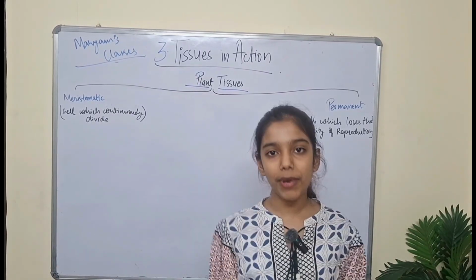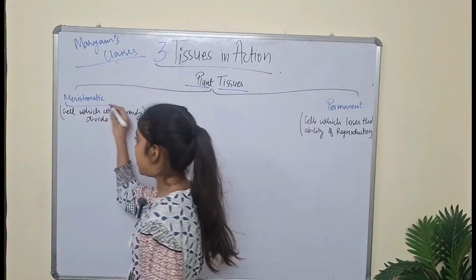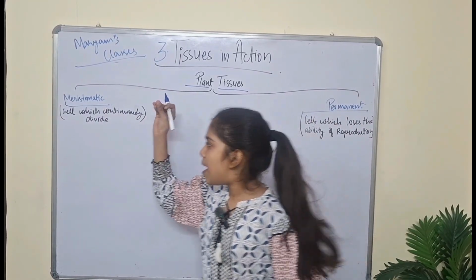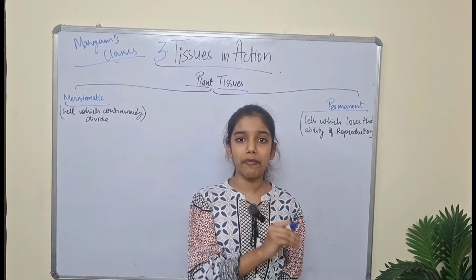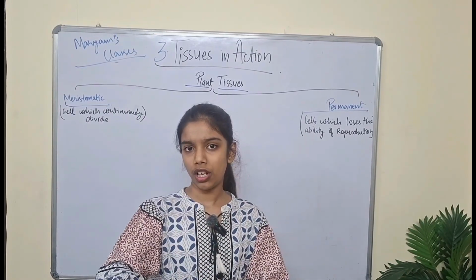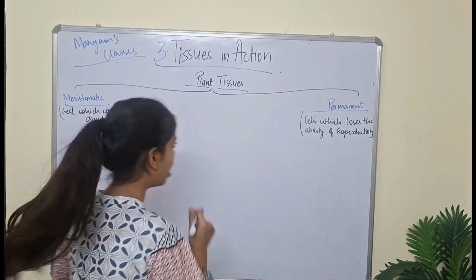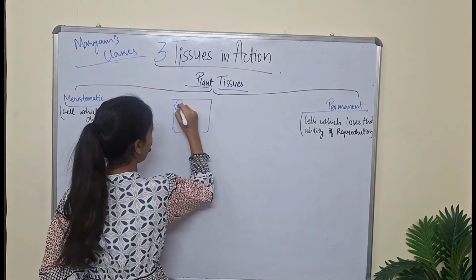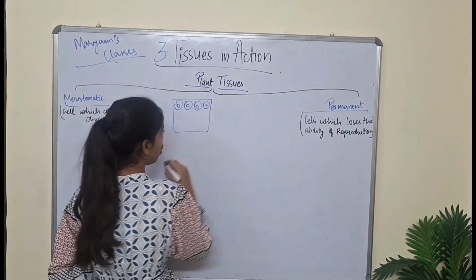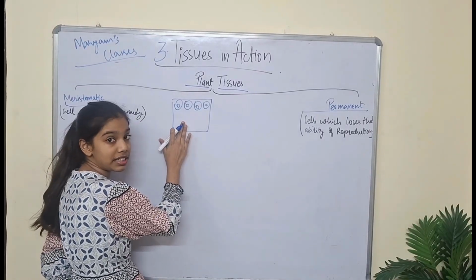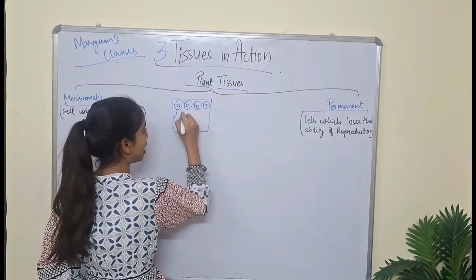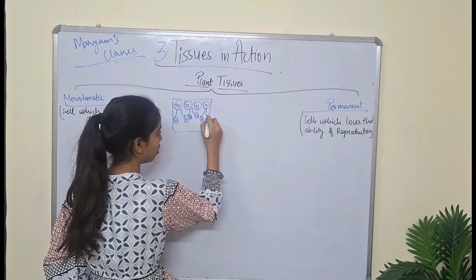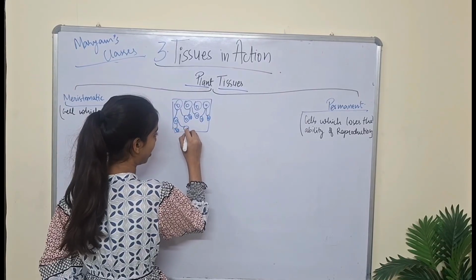There are two types of plant tissues. First is meristematic tissues, second is permanent tissues. Meristematic tissues are those types of plant tissues which can reproduce and continuously divide. Like if this is a tissue, for example a meristematic tissue, there will be a group of cells. So meristematic tissues are the type of plant tissues in which the cells can continuously divide and reproduce.